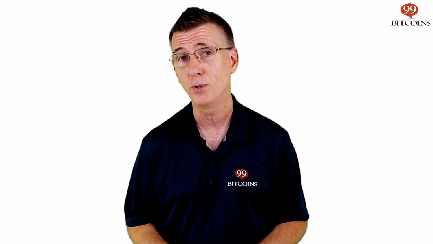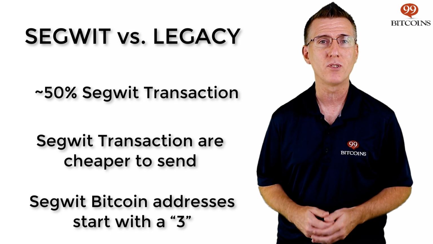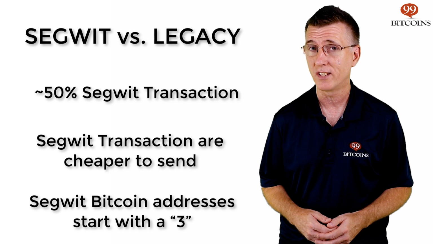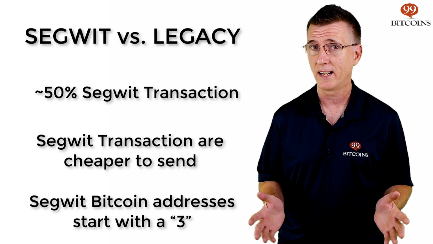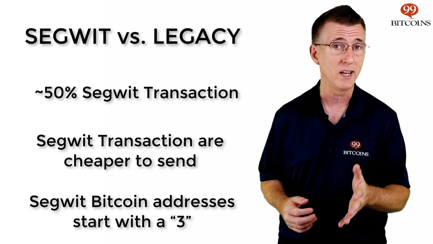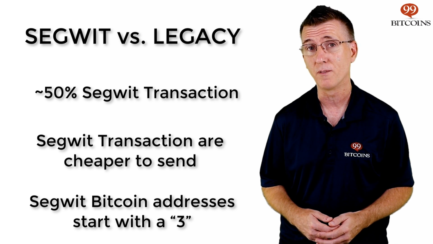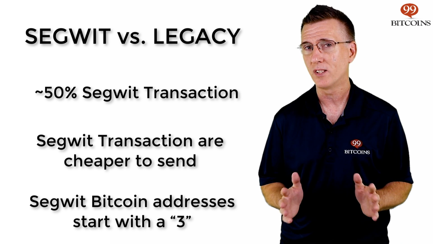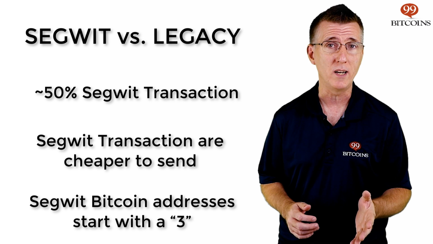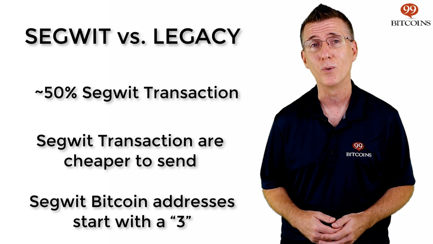While in theory, SegWit transactions can create a block of up to 4 megabytes in size, in practice, the average block size that includes SegWit transactions is around 2 megabytes. Today, almost 50% of all Bitcoin transactions are SegWit transactions. Since legacy transactions are larger in size, they require higher network fees to get confirmed faster. And finally, SegWit addresses start with a 3, while legacy addresses start with a 1.